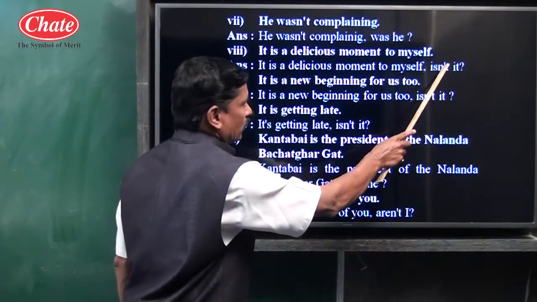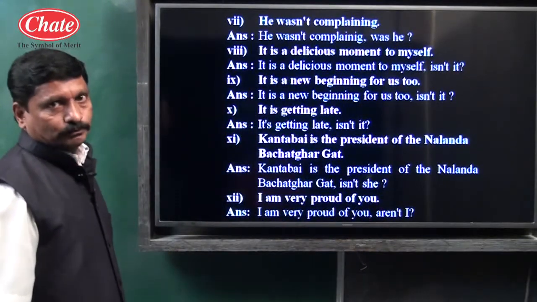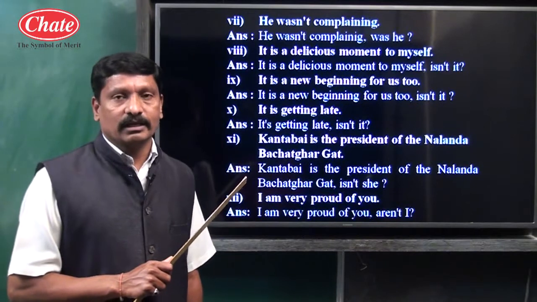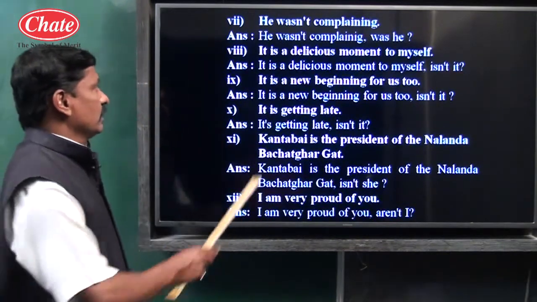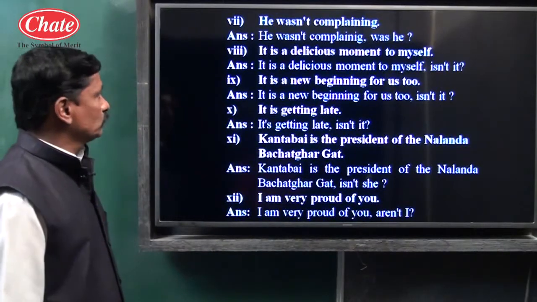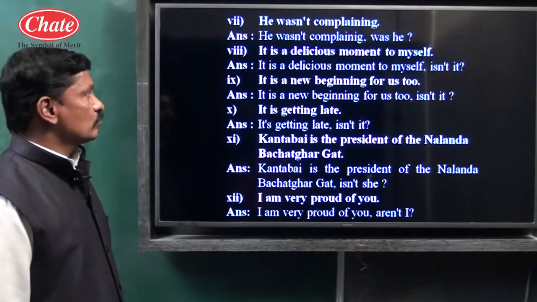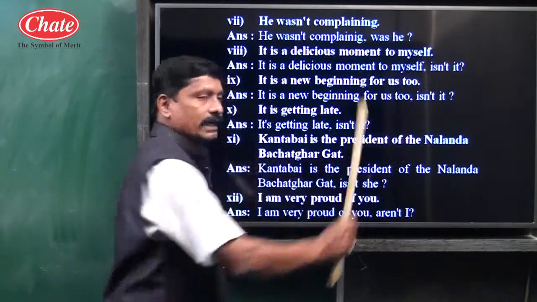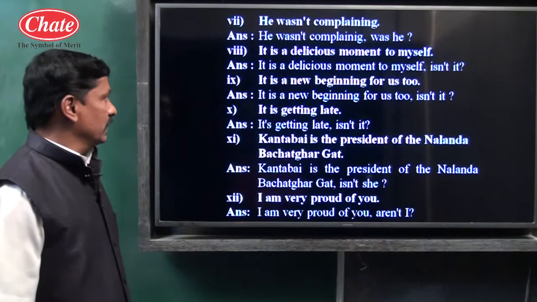The tag should be negative, N apostrophe T. Then we have to use the auxiliary of the given tense of the sentence. See, is itself is an auxiliary. So children, it is a delicious moment to myself, comma, isn't it? I hope you are getting it.